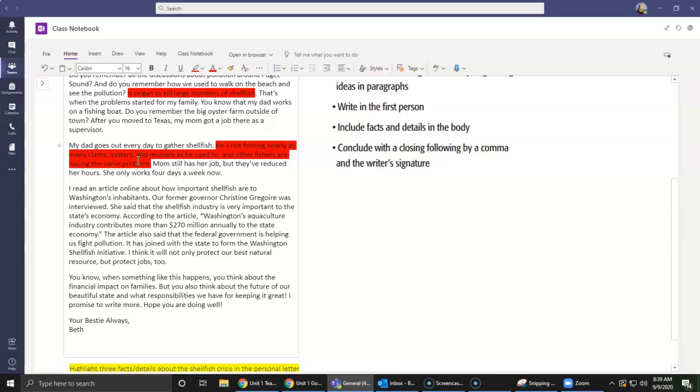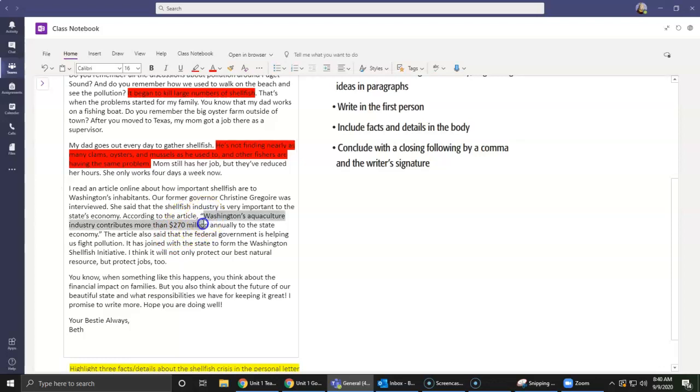Our former governor, Christine Gregoire, was interviewed. She said that the shellfish industry is very important to the state's economy. According to the article, Washington's aquaculture industry contributes more than $270 million annually to the state economy. The article also said that the federal government is helping us fight pollution.